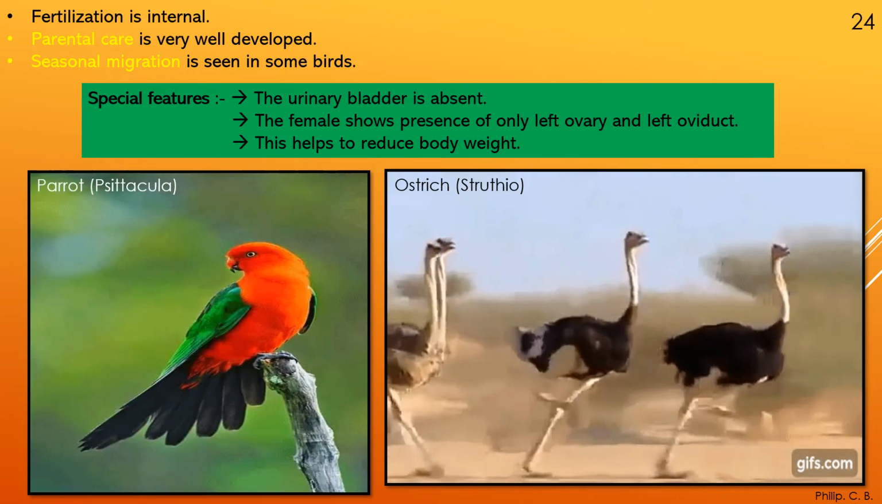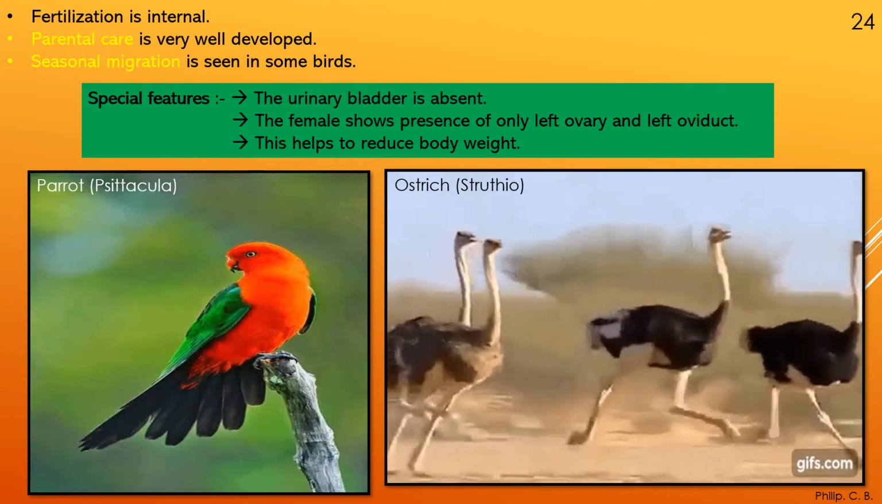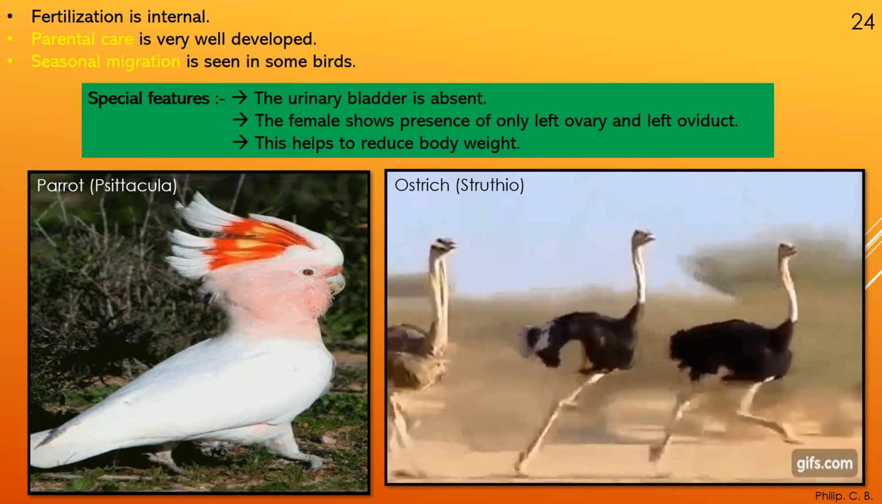Okay, then special features. The urinary bladder is absent. The female shows presence of only one left ovary, left oviduct. This helps to reduce the body weight. Now you can see the images.